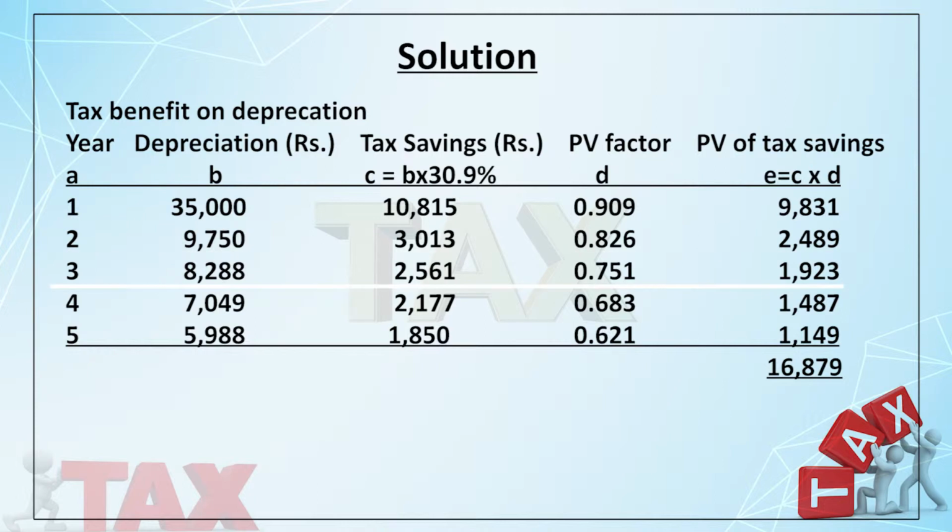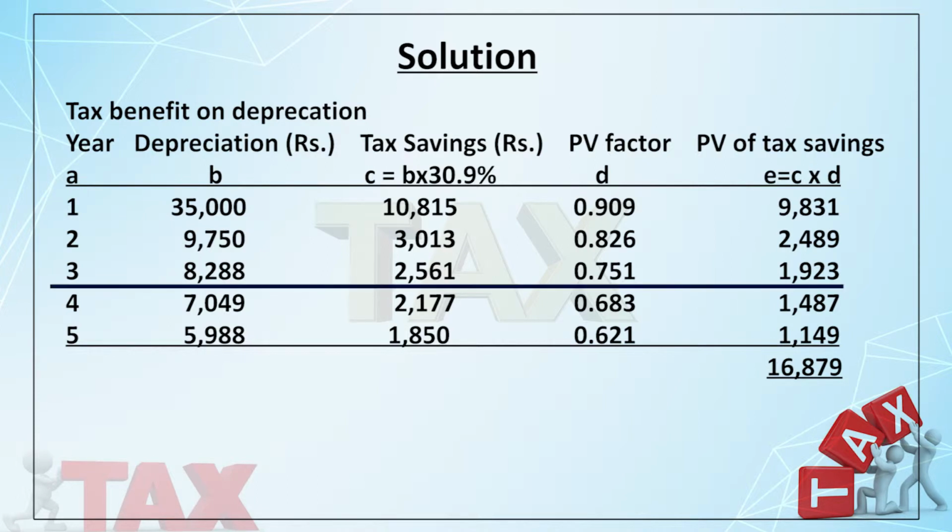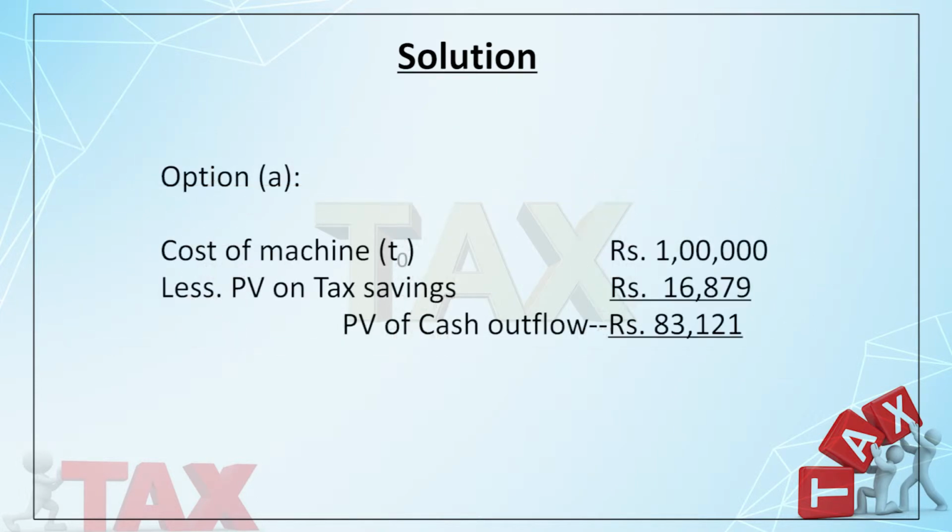In the third year, you know that it is on the basis of WDV. So in the third year, 1 lakh minus 44,750, on which you are charging 15%. Like that we did the same and we got the figure 16,879, which is the tax benefit of depreciation on the entire life of the asset. Now we shall go for the options.